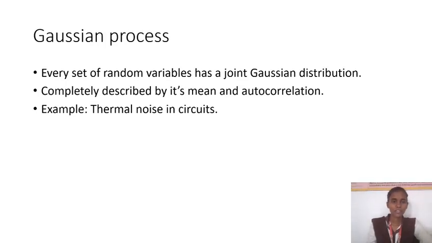The next concept is the Gaussian process. In a Gaussian process, every set of random variables has a joint Gaussian distribution, and it is completely described by its mean and autocorrelation functions. For example, thermal noise in circuits is an example of a Gaussian process.